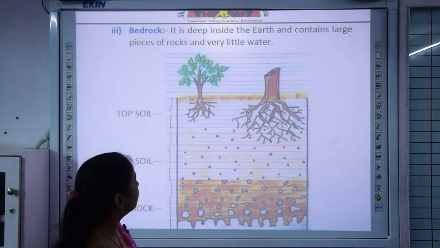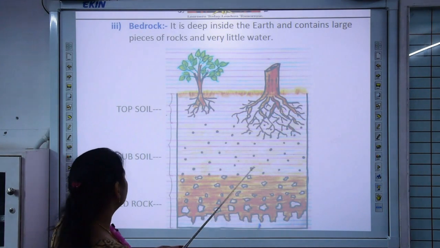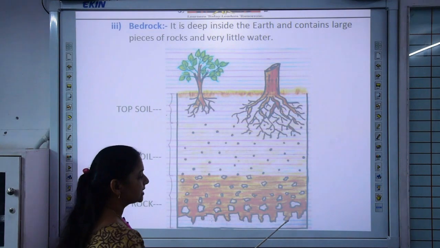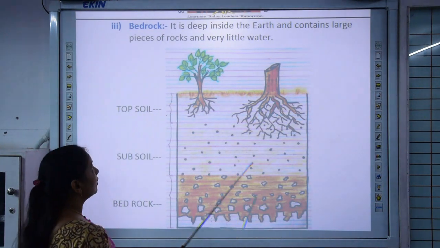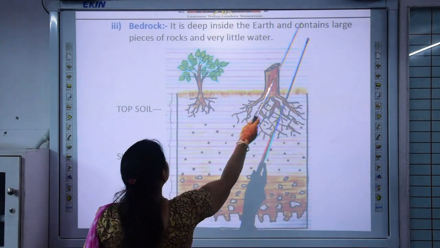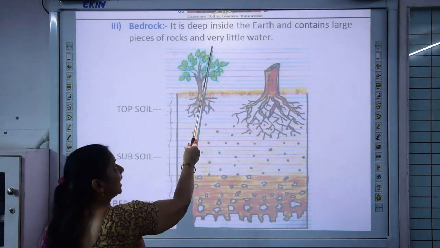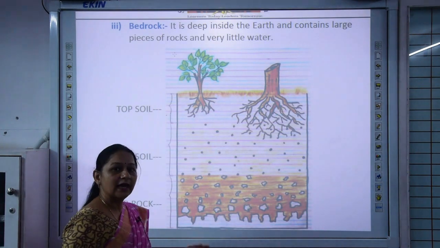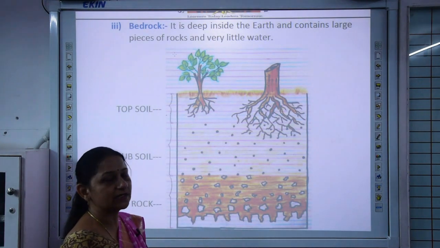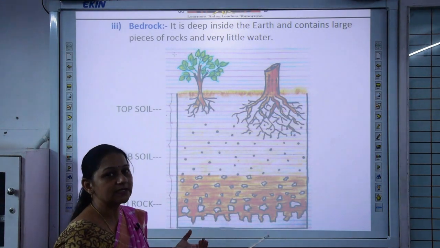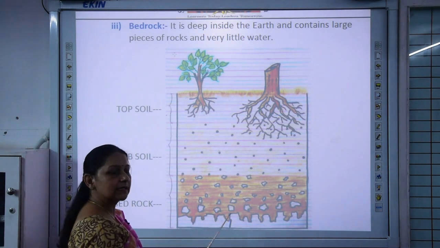You can see in the diagram the bedrock contains larger pieces of rocks and it is deep inside the earth and contains very little water. As there are large pieces of rocks and very little sand here, the absorption of water is very less in this region.